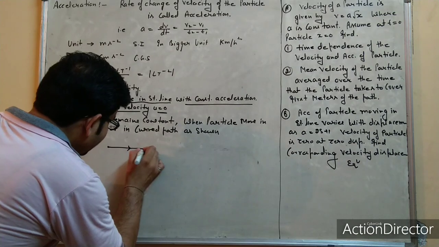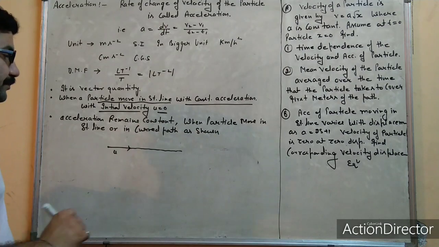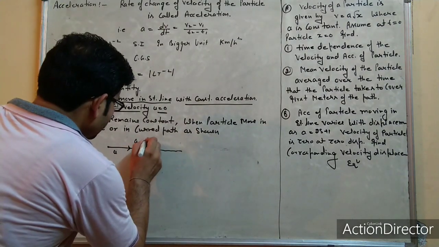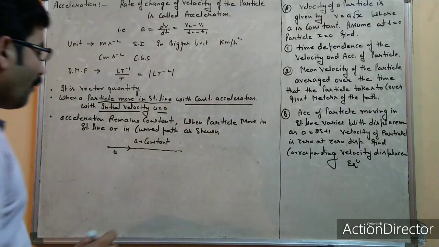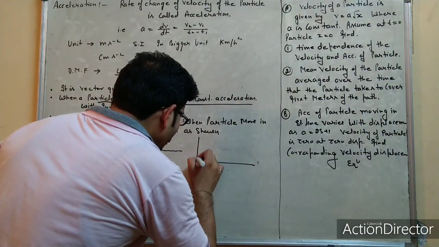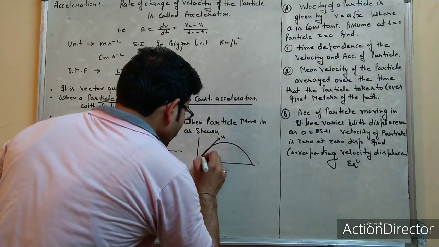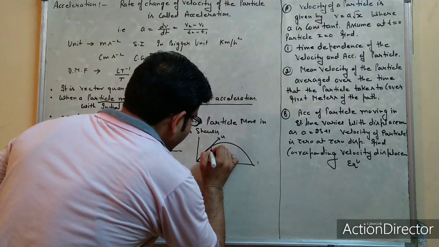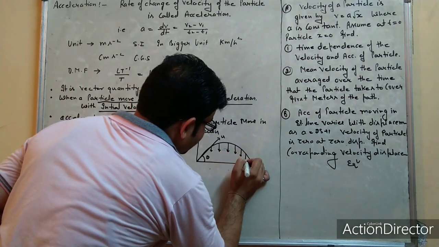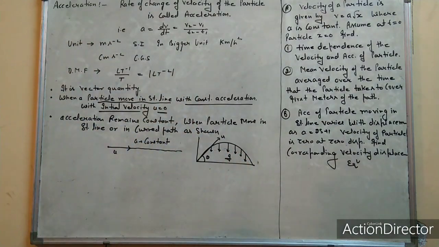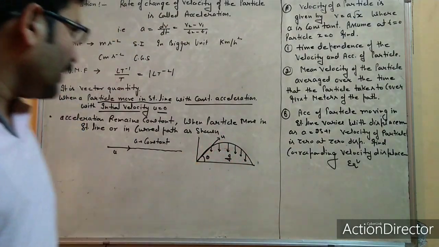A particle starting in a straight line with initial velocity u. Second, when a body is thrown into space making an angle theta with initial velocity u, then at each point during that journey its gravity is g, which means a parabolic path.